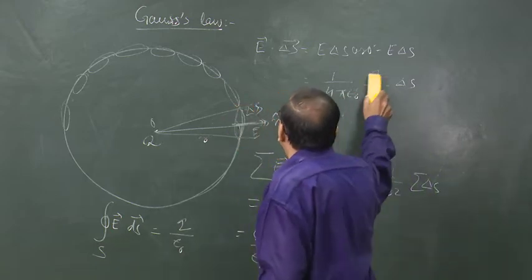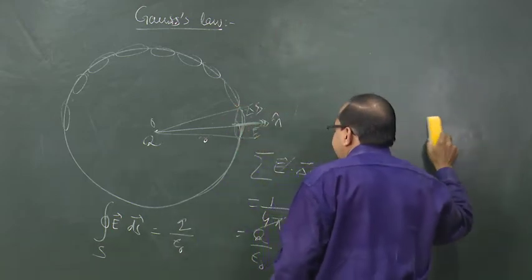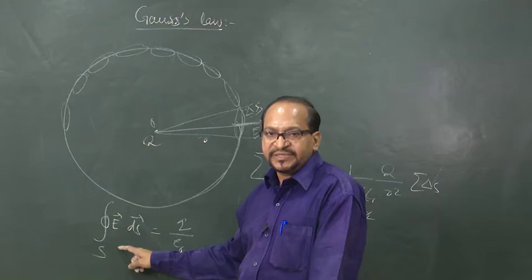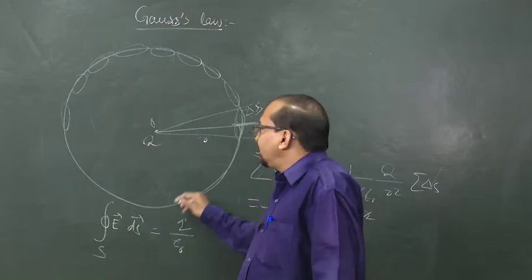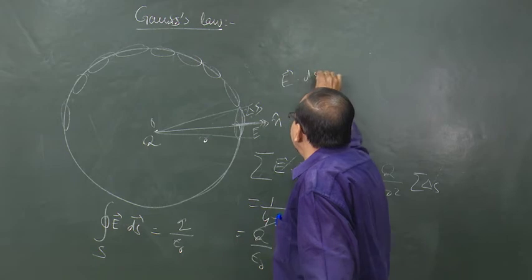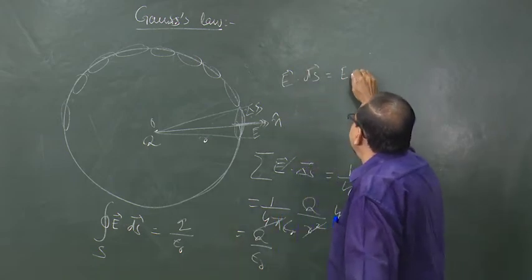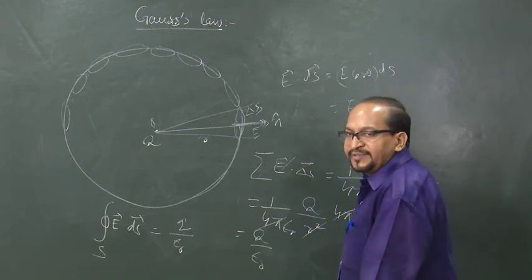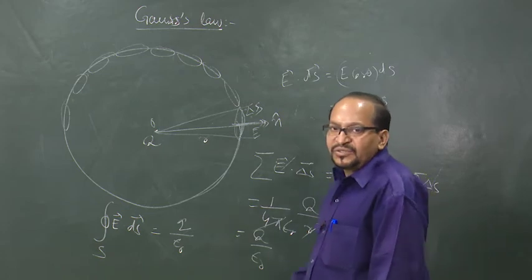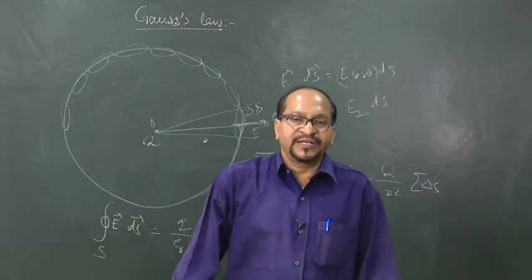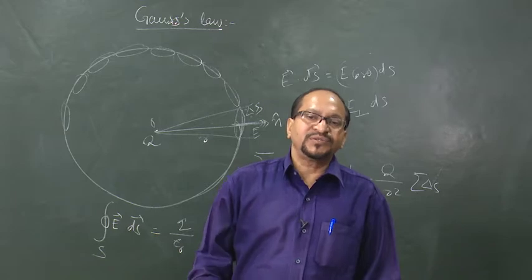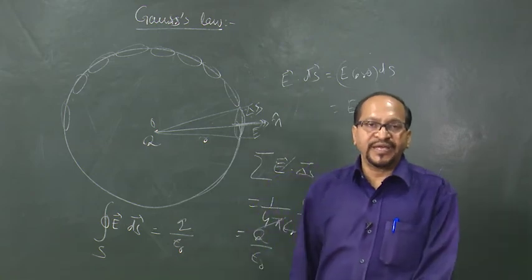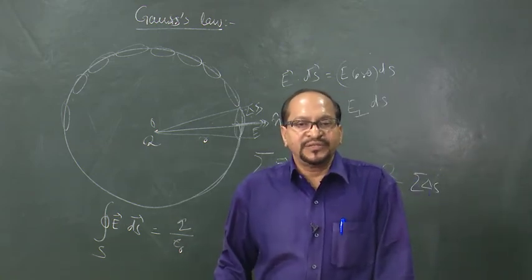So, we can say that Gauss law states that the total electric flux, that is the surface integral of the normal component, because E dot ds, as I have already told, is equal to E cos theta into ds, and this E cos theta is the normal component of the electric field into ds. So, the surface integral of the normal component of the electric field around a closed surface, that is the total electric flux around a closed surface, is equal to 1 by epsilon 0 times the total charge enclosed by the surface.